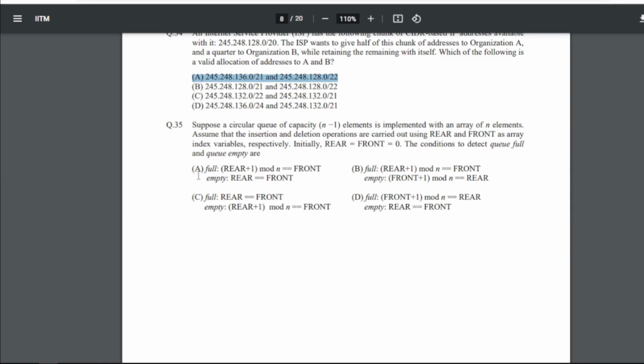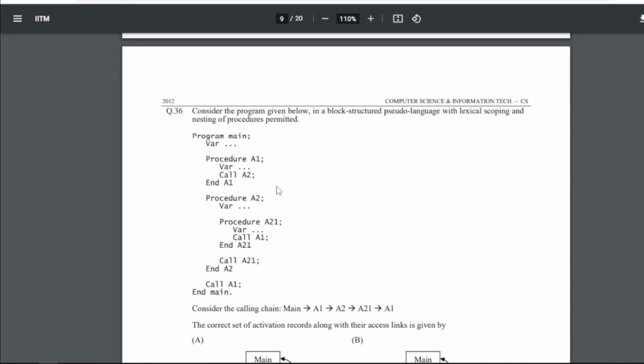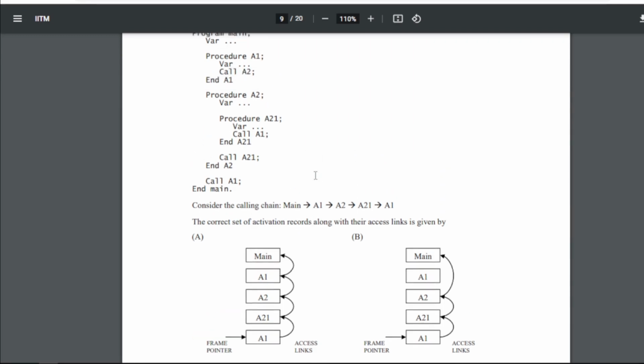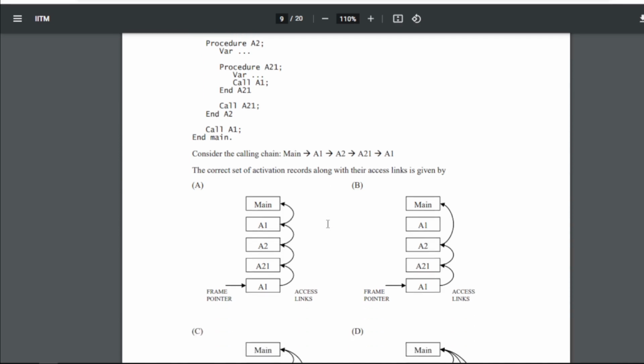So A will be the answer. Now 36: consider the program given below in a block structured pseudo language with lexical scoping and nesting of procedures permitted, right? And this is the program. Now consider the calling chain main equals to A1 A2 A21 A1. The correct set of activation records along with their access links is given by what?